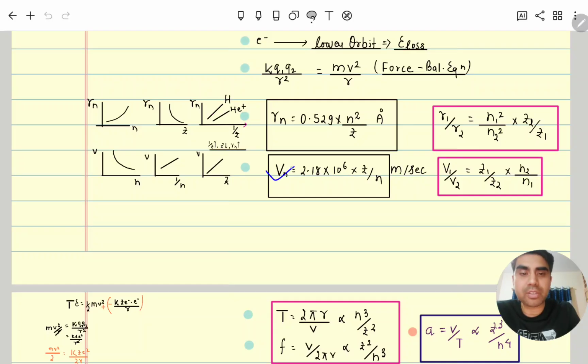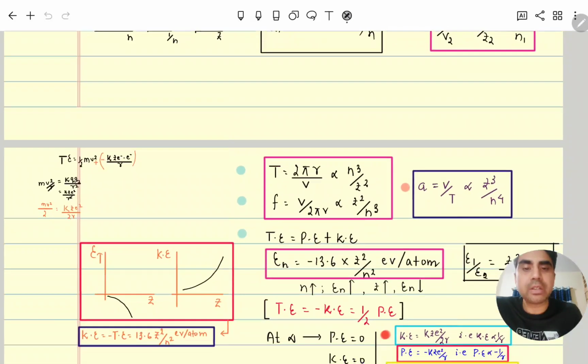Next, velocity versus n. Velocity and n are inversely proportional, so it is a hyperbolically decreasing curve. Velocity versus 1 by n: you can see it is directly proportional, y = mx, passing through the origin and increasing linearly. Velocity versus Z again passes through the origin and increases linearly.